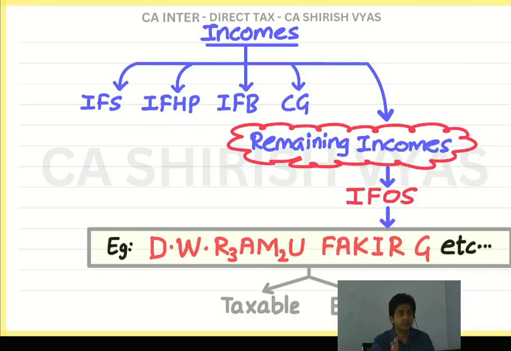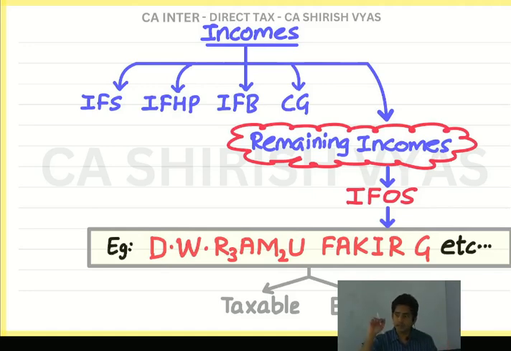Now the main question is taxable or exempt. Whenever I speak about some income, at the back of the mind, what should go on? This income I know. Tell me if it's taxable or exempt. You should be desperate to learn taxable or exempt. It's taxable. Why exempt? There is no reason to exempt it. You are getting rent from renting the machinery, furniture, etc. Pay the tax. It will be taxable. But see, this was R1, rent of other assets.